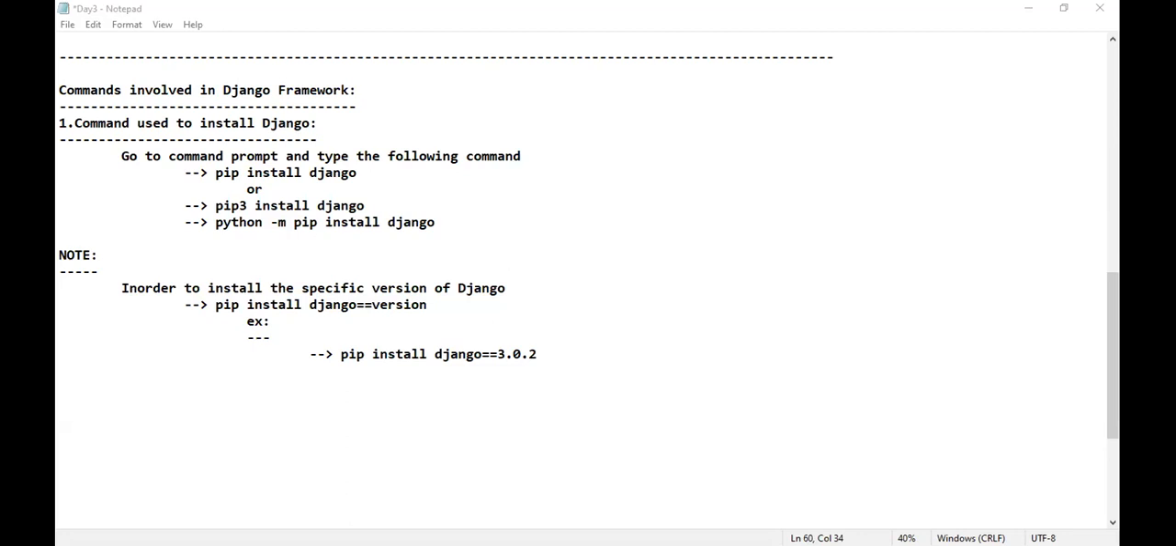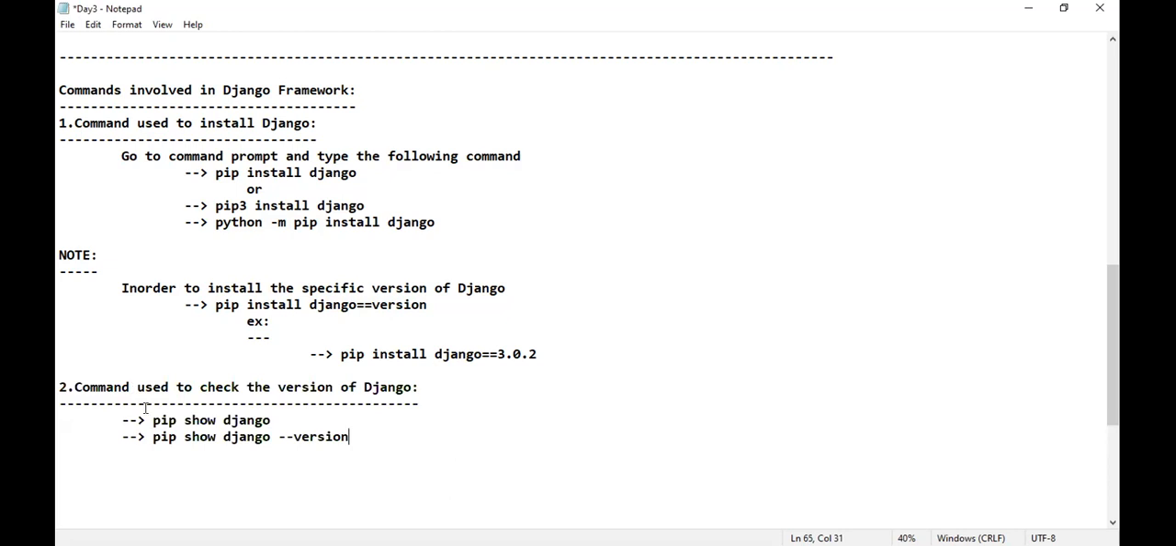Yeah, how to check the version of Django? There are two commands that I have told. First one, pip show Django. Next, pip show Django double hyphen version. I hope you people are able to understand. Is that clear for everyone? Are you able to go through the things?